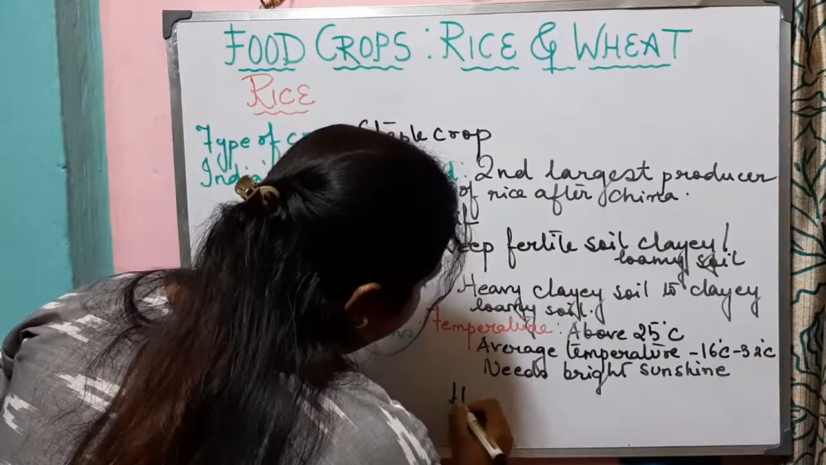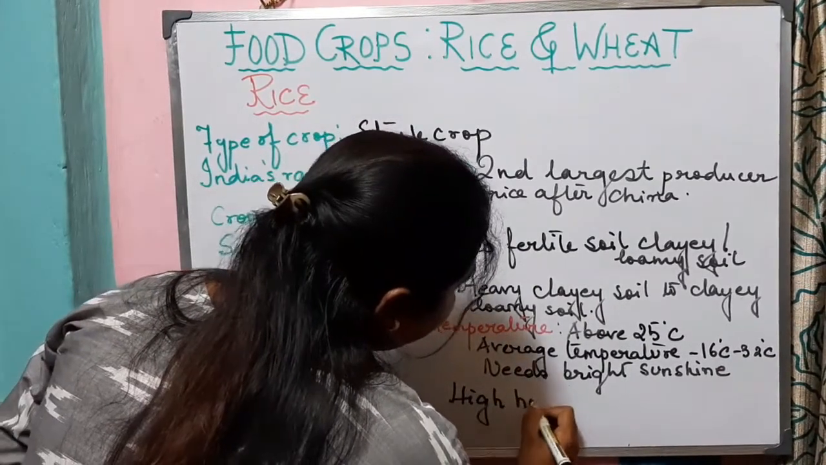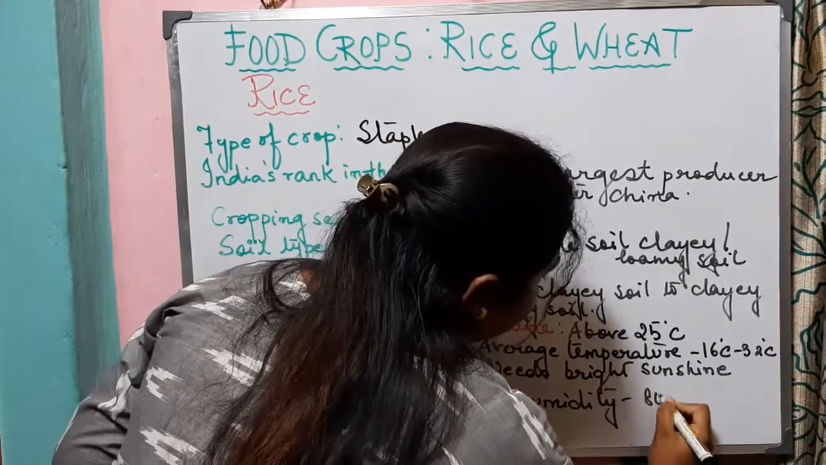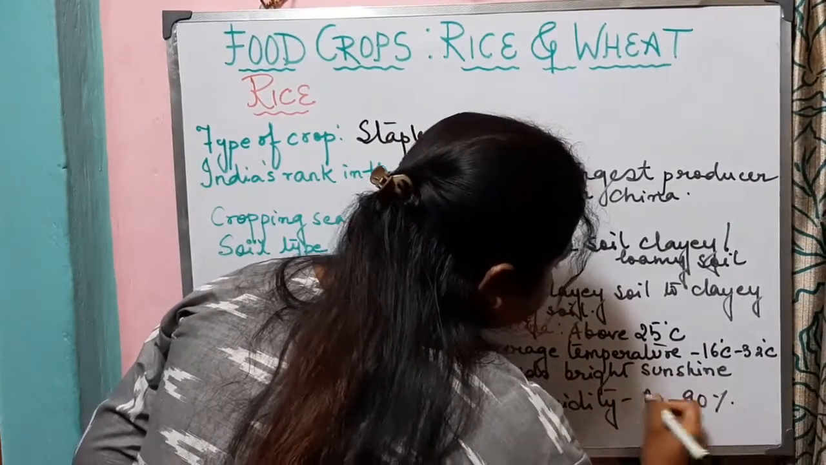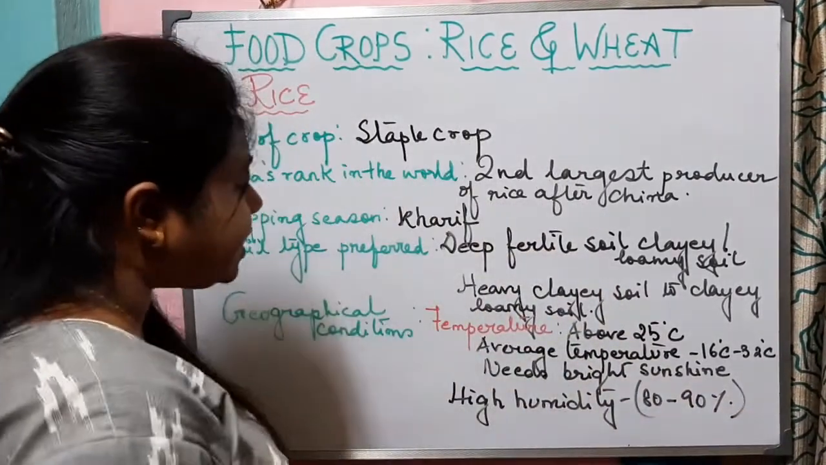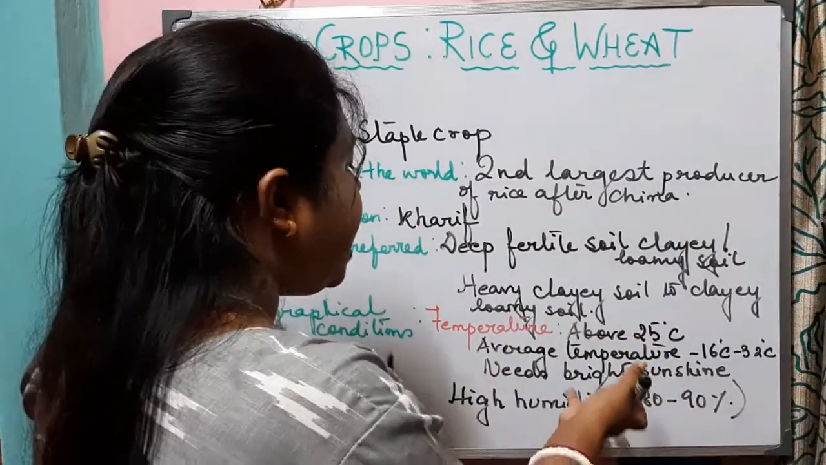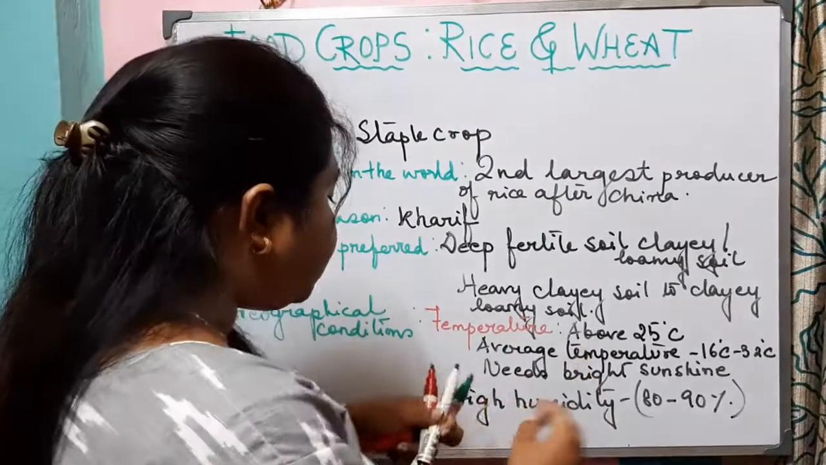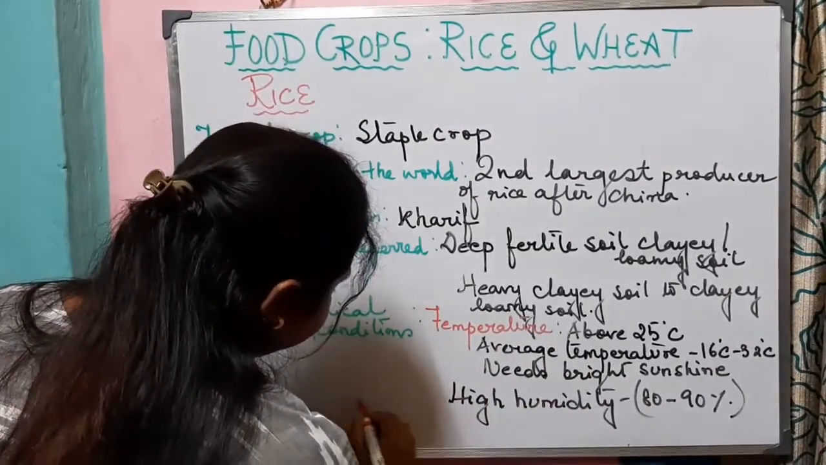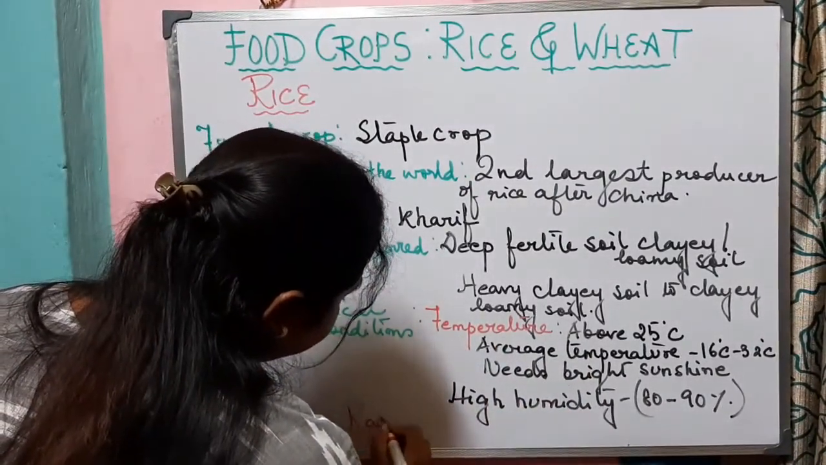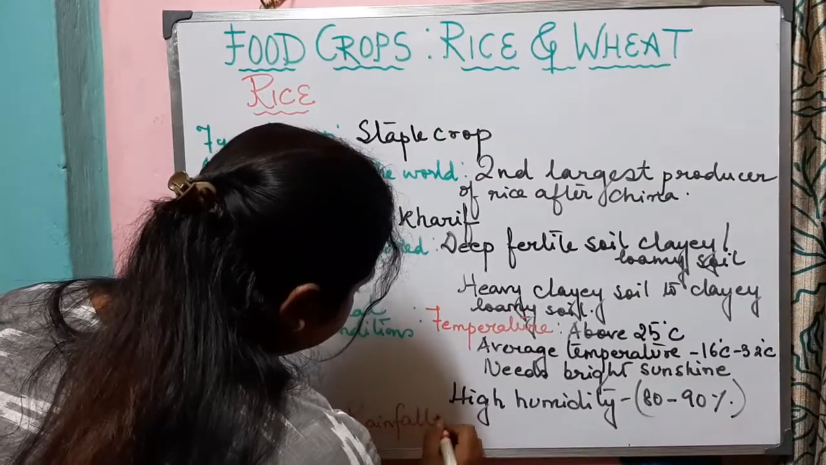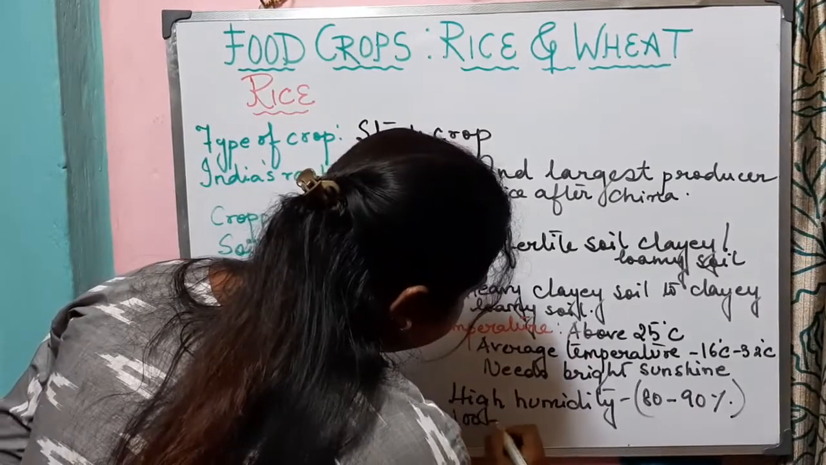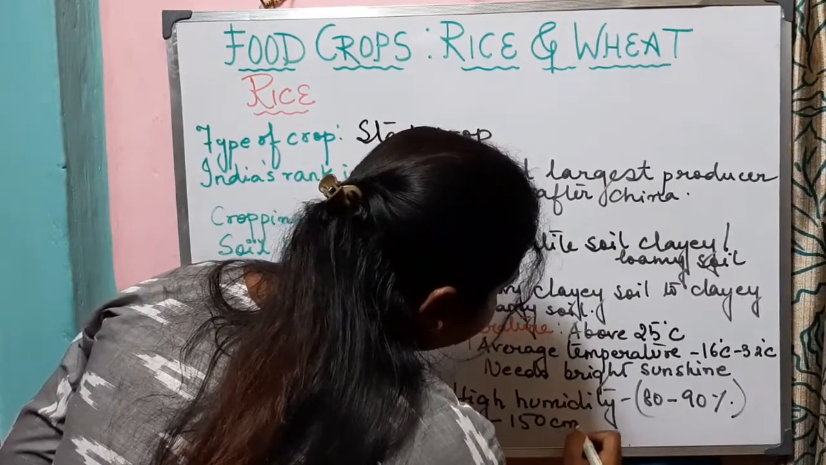It requires high humidity, 80 to 90%. So as you can understand that it requires high humidity, that means it also needs heavy rainfall. So in terms of rainfall, it requires rainfall between 100 to 150 centimeter.